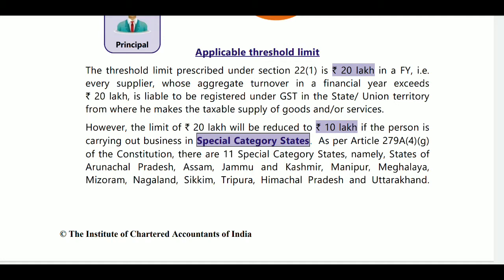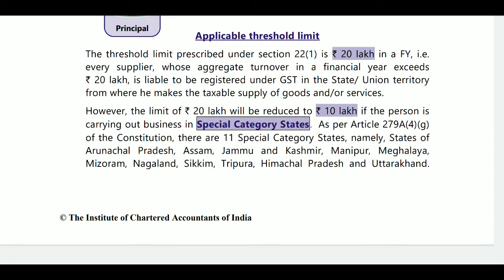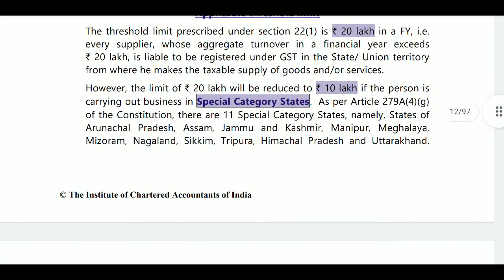For some states they have provided aggregate turnover less and more. That is, 20 lakhs is the main, and above 20 lakhs means 40 lakhs for some states, that is 21 states, and 10 lakhs is related to special category states. What is the 10 lakhs? If a person is carrying out business in special category states, then the threshold limit of 10 lakhs will be applicable for that supplier of goods and or services.